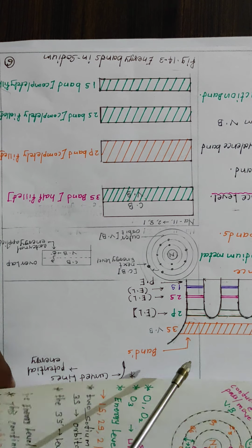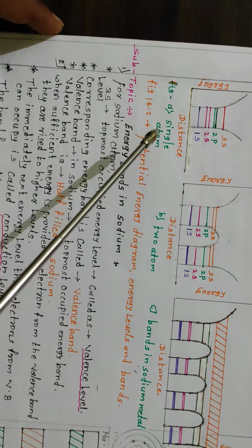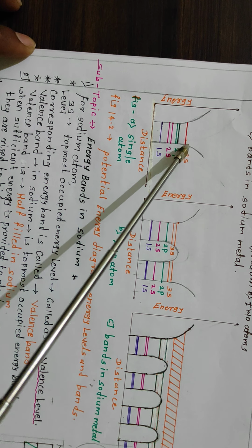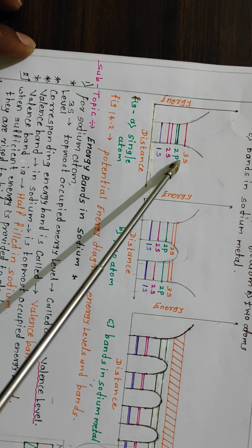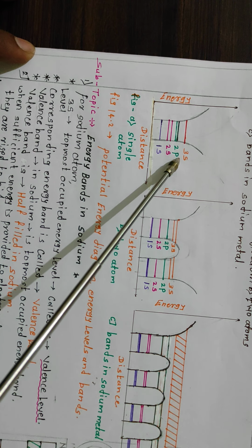So look here at how the band structure appears for the first atom, the single atom, and the second atom. In the first atom, the 3s level is the outermost energy of the electron for a single atom.